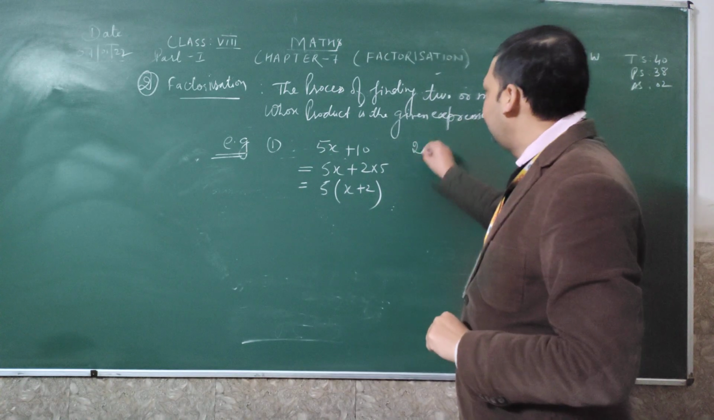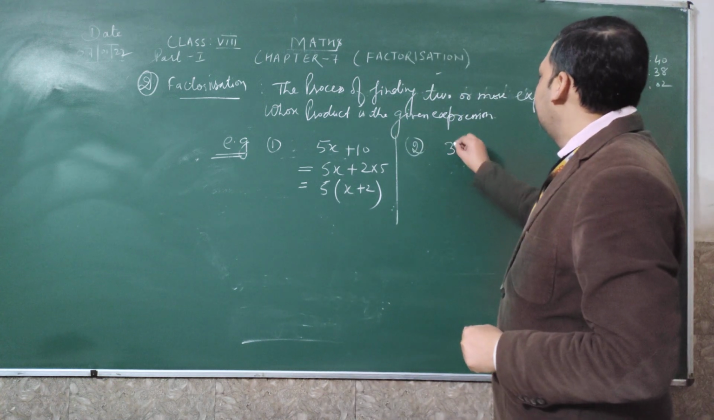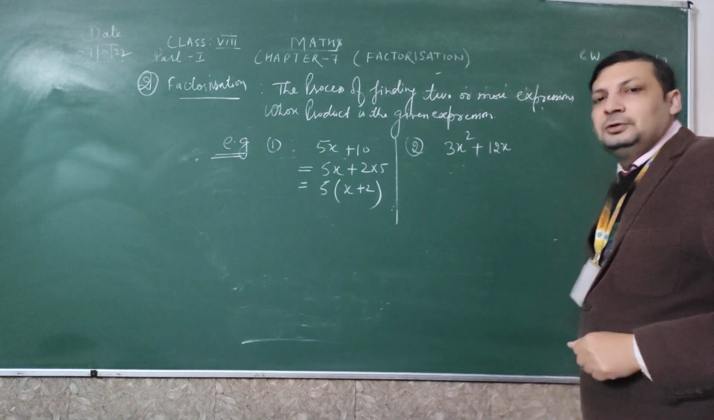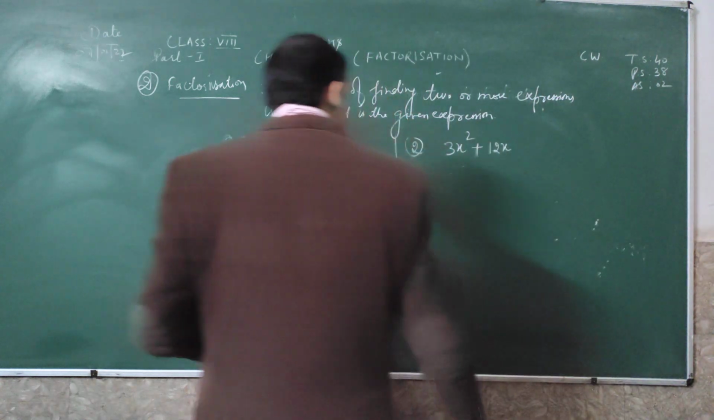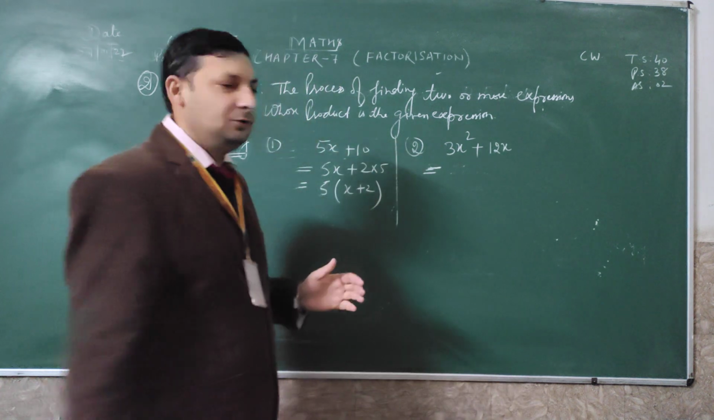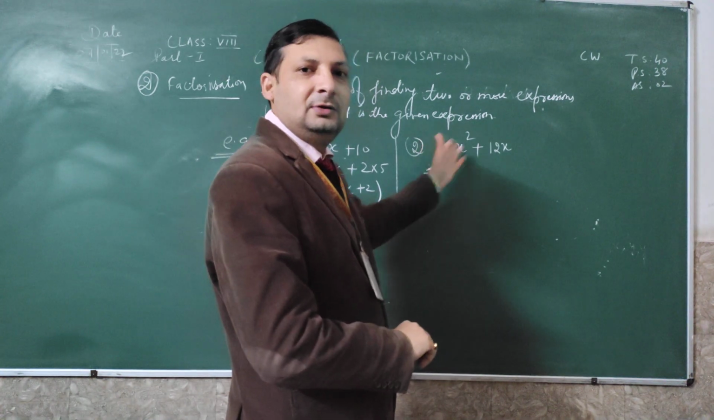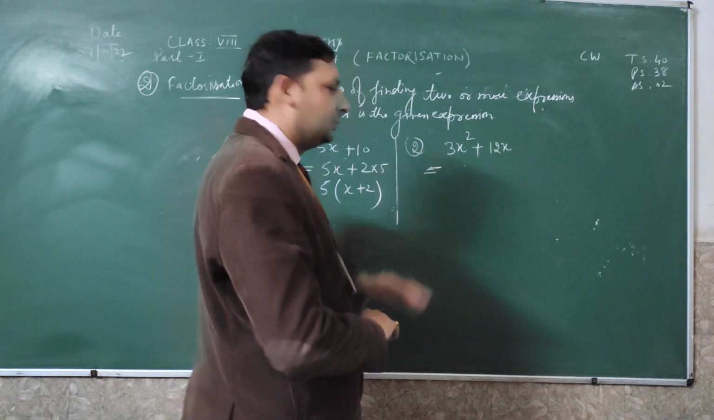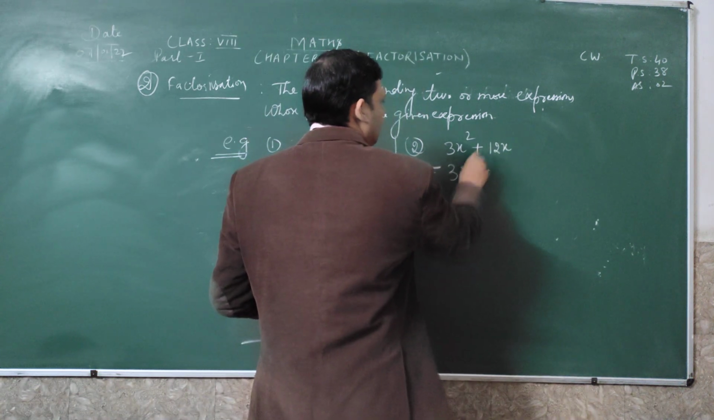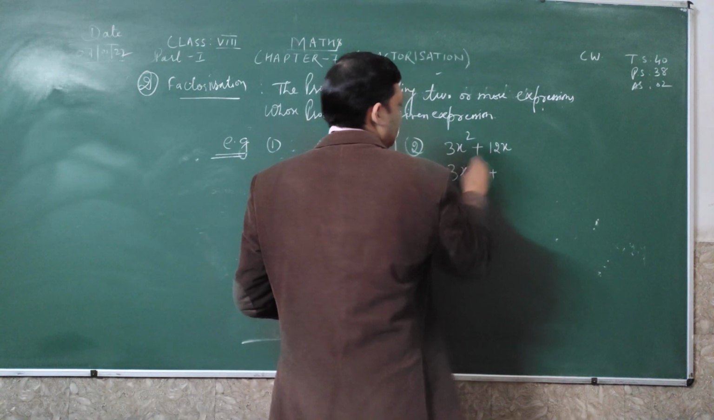Now we will take a second example, which is more interesting: 3x square plus 12x. So see how to write factors. We will use the sign of equal to. Now see the common factor of 3 and 12. 3 times 4 is 12, so 3 is dividing both numbers. And x is coming 2 times here, 1 time here. So we will take common 3x. The remaining is x plus 4.